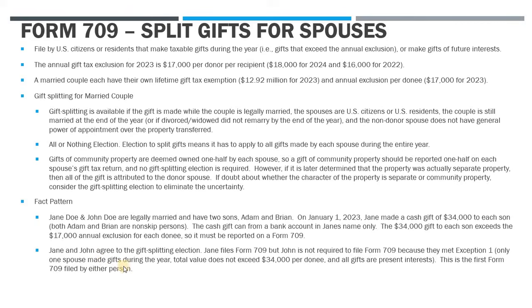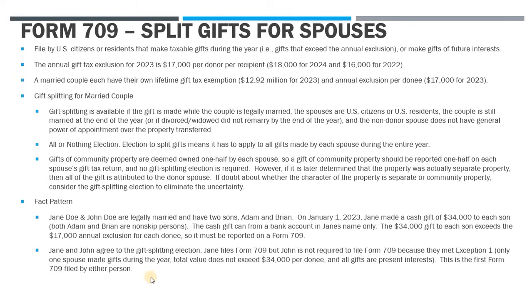Now, Jane and John are married, and so they agree that they're going to make this gift splitting election. So Jane is going to file the 709, and what we'll see is that John, although he may file if he wants to, he's not going to be required to file because they meet an exception for the dual filing. So exception 1. And we'll look at the instructions here.